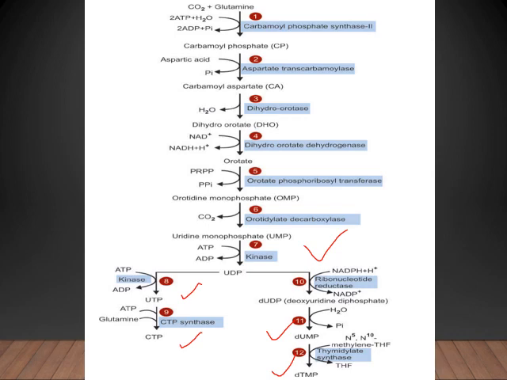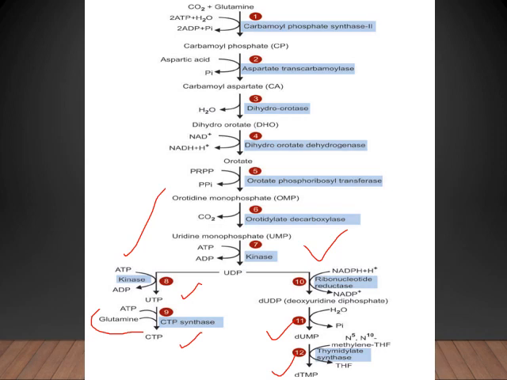Now regarding step 8, UDP undergoes an ATP dependent kinase reaction to produce uridine triphosphate, simply a phosphorylation reaction. And step 9 explains that UTP, uridine triphosphate, is aminated by accepting an amino group from the amino acid glutamine to form cytidine triphosphate.